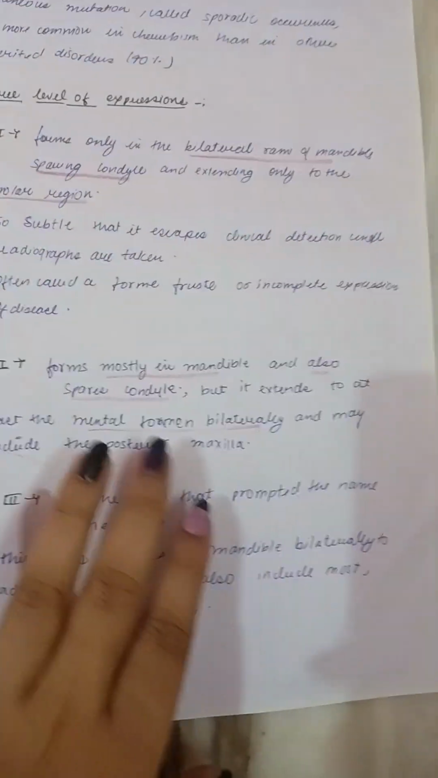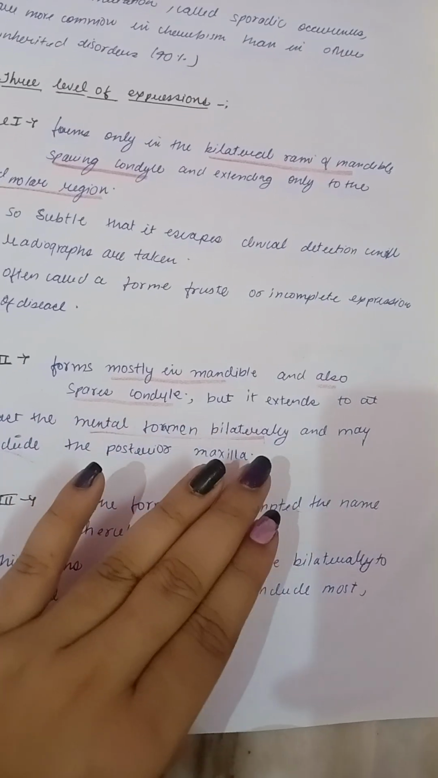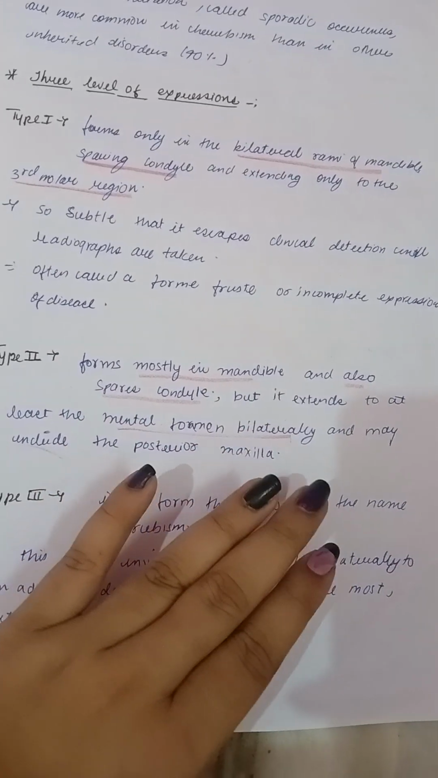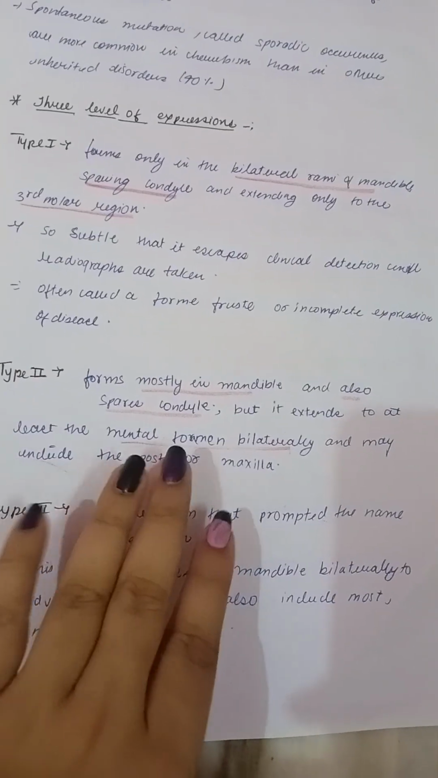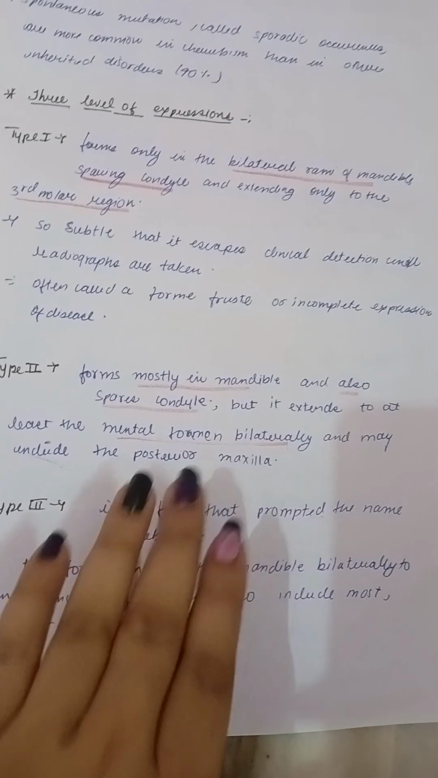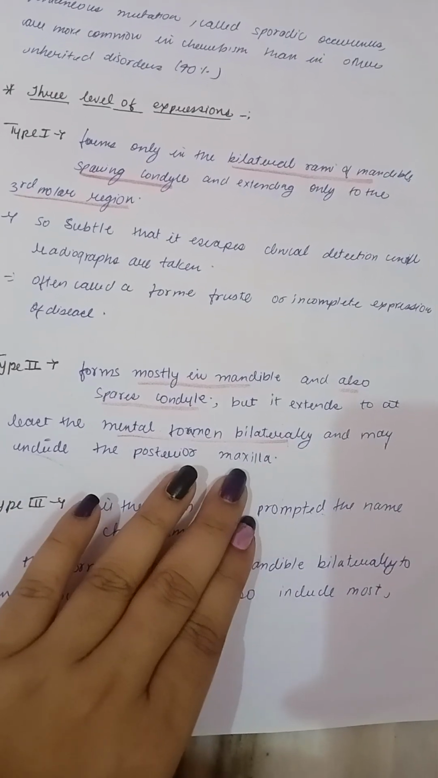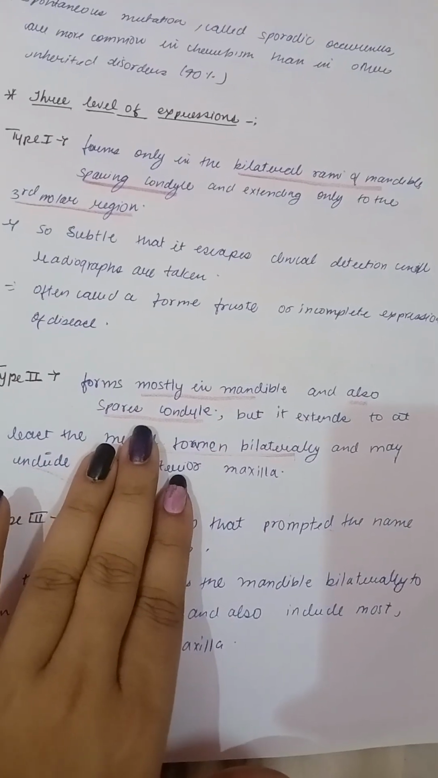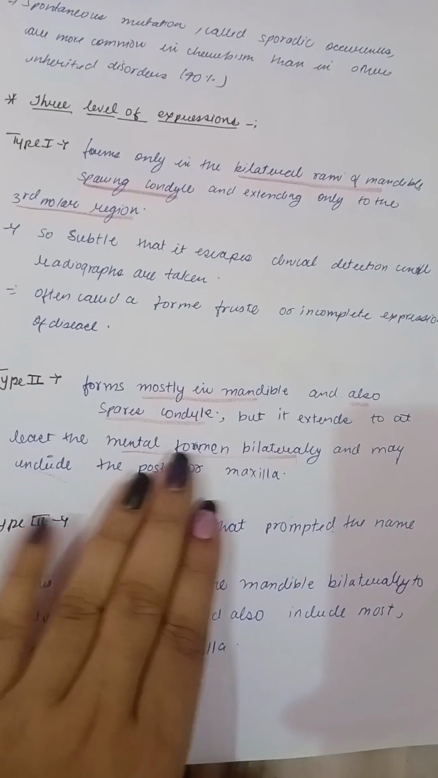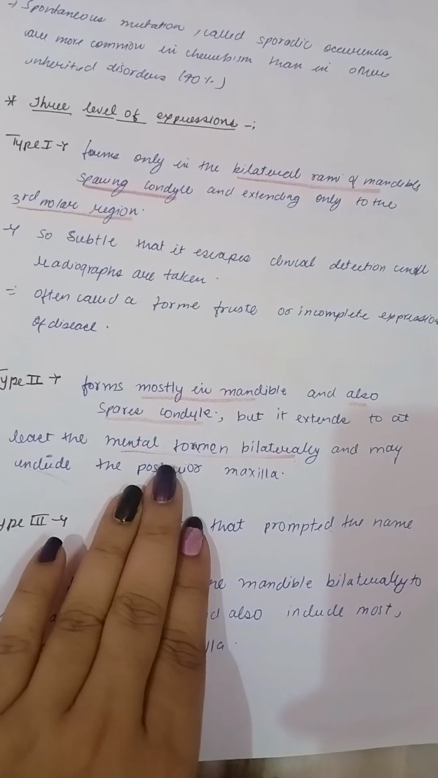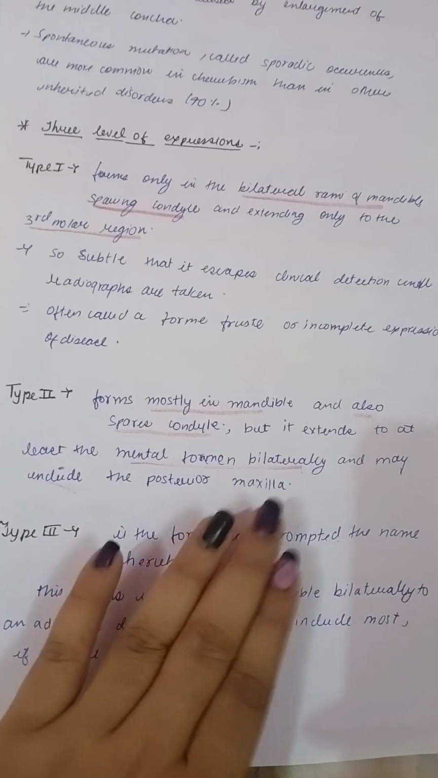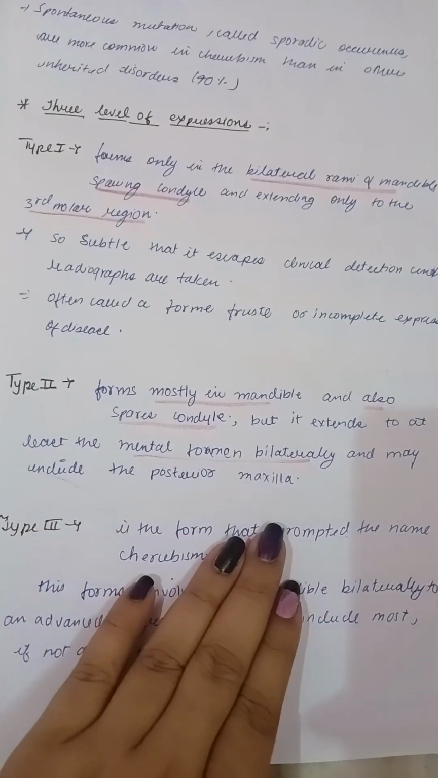Type 1. Now coming to the type 2 level of expression. It forms mostly in the mandible and also spares the condyle, but it extends to at least the mental foramen bilaterally and may include the posterior maxilla. So it extends to the mental foramen, not only up to the third molar region as in type 1, bilaterally, and may include the posterior maxilla.